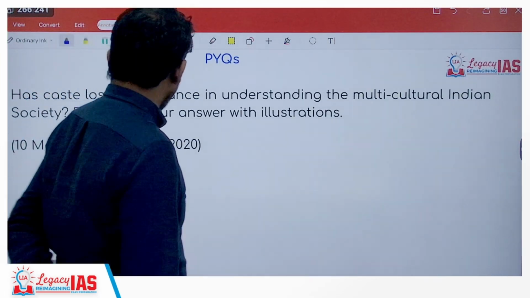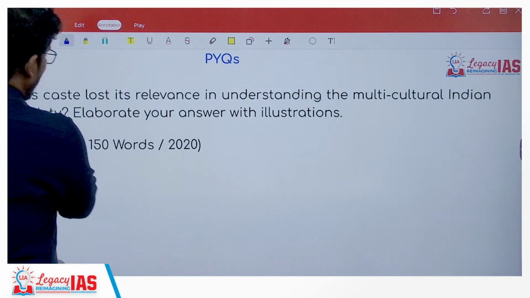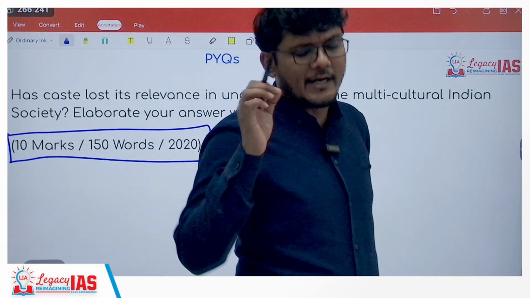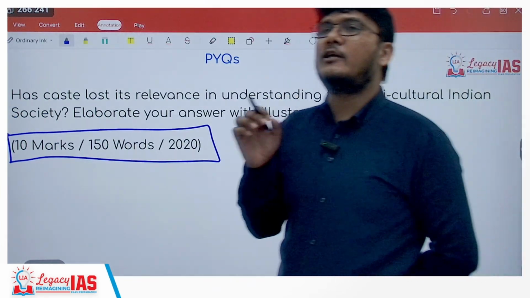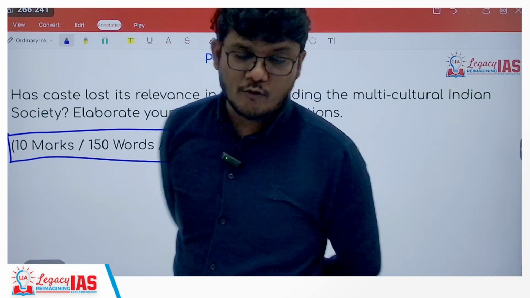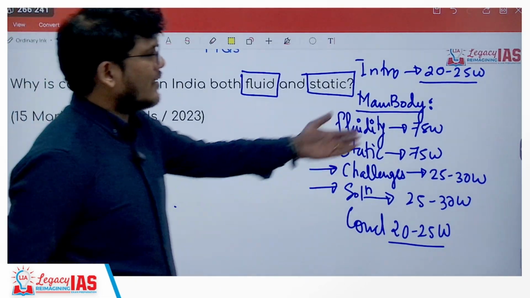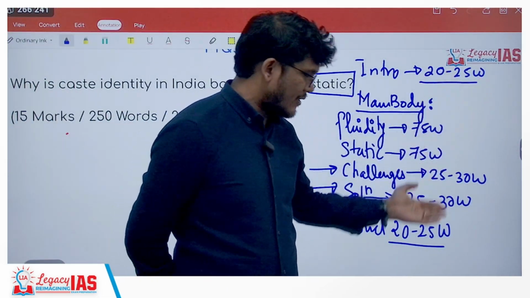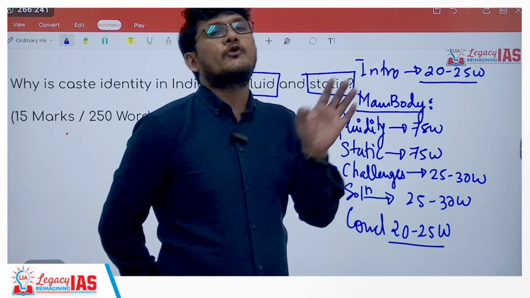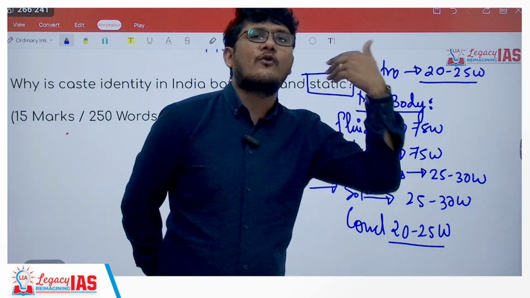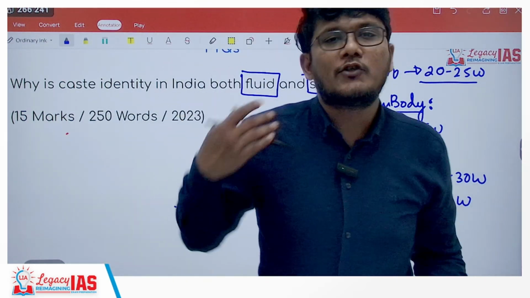Moving ahead to the next question. Now, the next question is a 10 marker. In a 10 marker, you have to be very to the point. At the same time, take into account the number of words that you are using. Because it's a 10 marker, 150 words, you cannot have the liberty to have 20-25 words of introduction and conclusion. In fact, you should try to start addressing your answer starting from the introduction as well. So that skill you should learn.